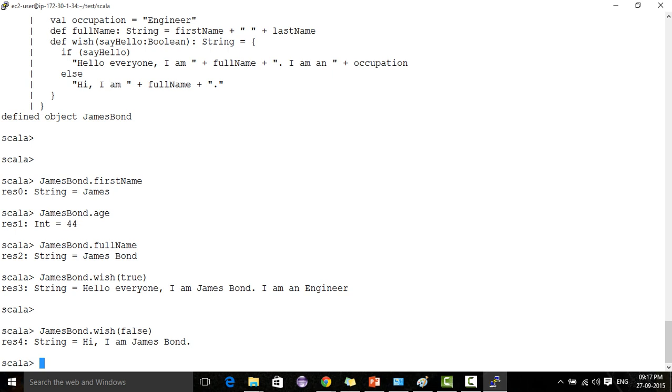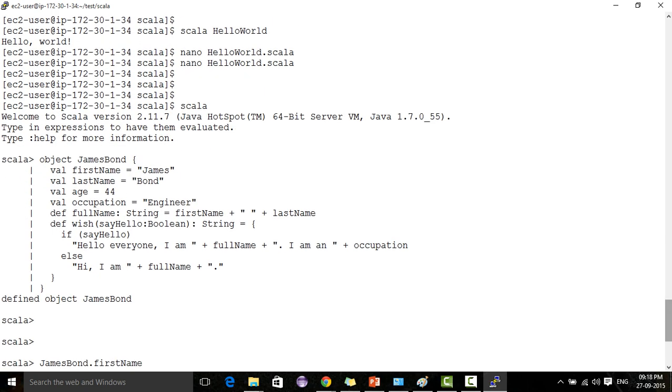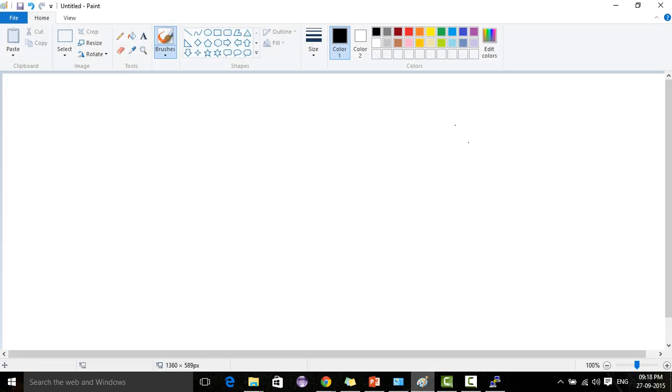So in this way, I think you got a clear idea about what an object is. So we defined an object. This is an object. Now we will see what a class is. Previously we discussed that a class is a template of an object. So what is a template? Template means, just like pigeon and bird.